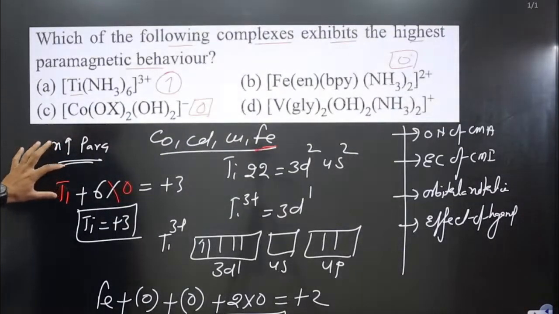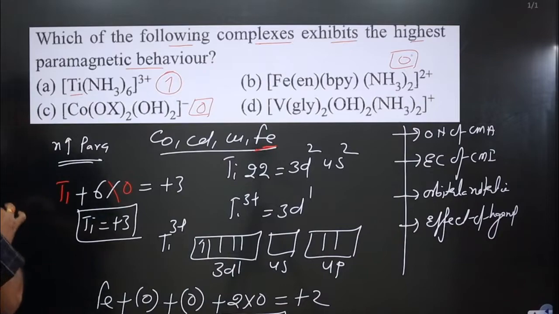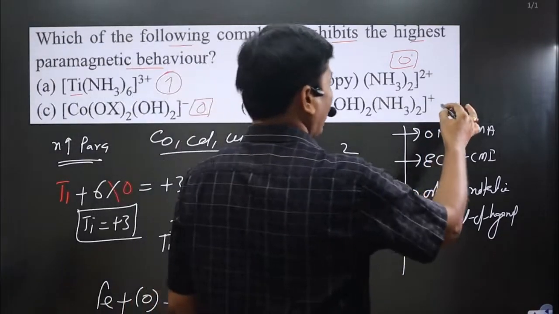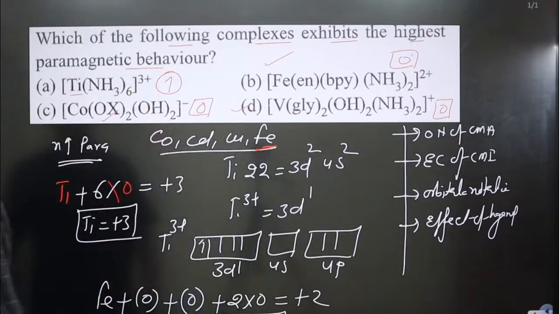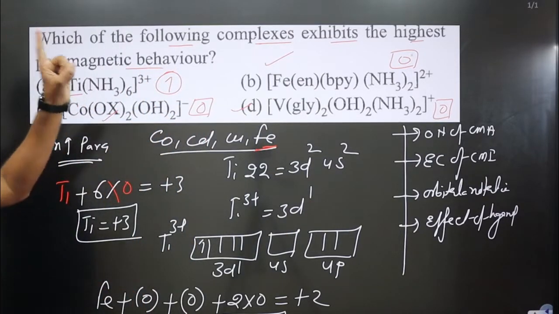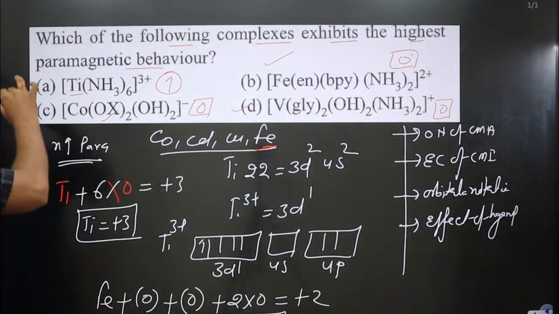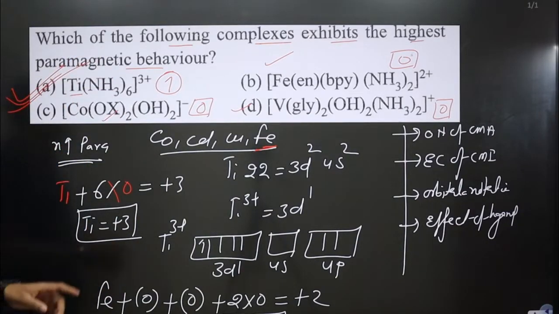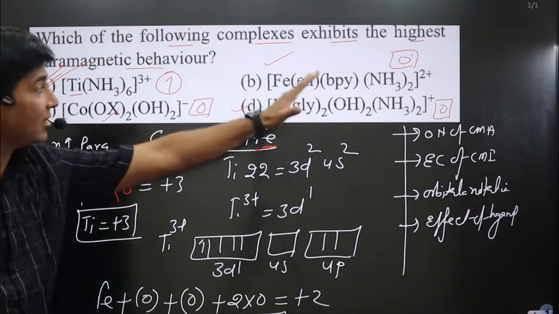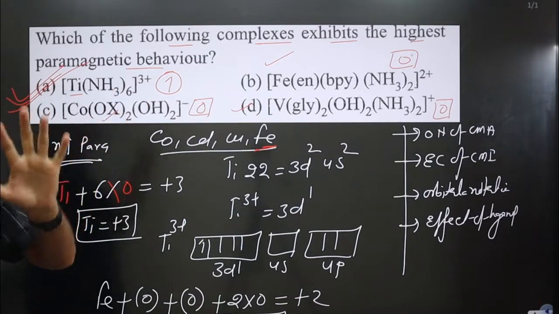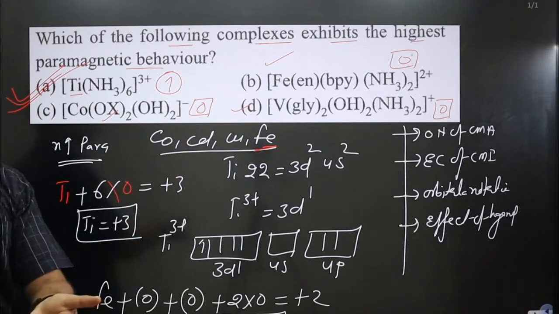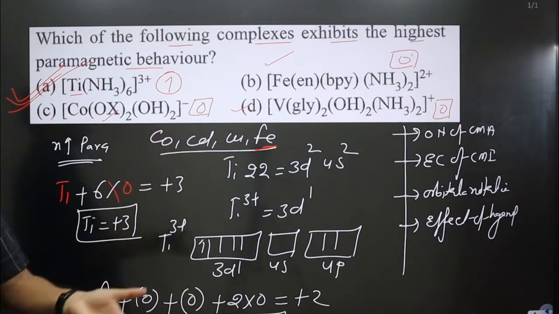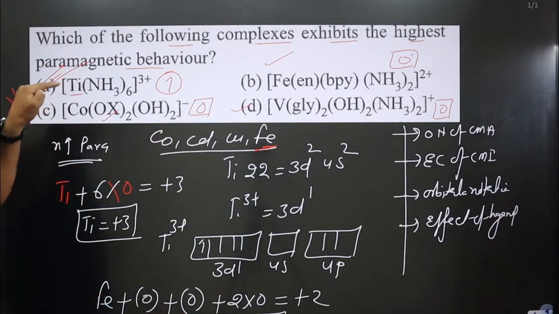Okay, here we have the question. In the D option also we are not getting any unpaired electrons. You can see this is diamagnetic, and we have only a single unpaired electron in option A, and it is paramagnetic. It is not highly paramagnetic, but among these complexes we can say this is highly paramagnetic, because the remaining are diamagnetic by nature. They do not have any paramagnetic character. It has a paramagnetic character. Option A is correct.